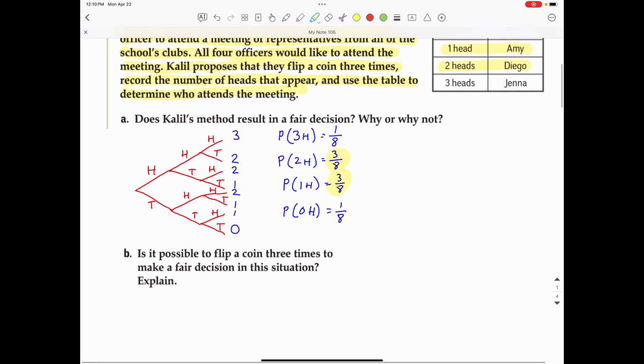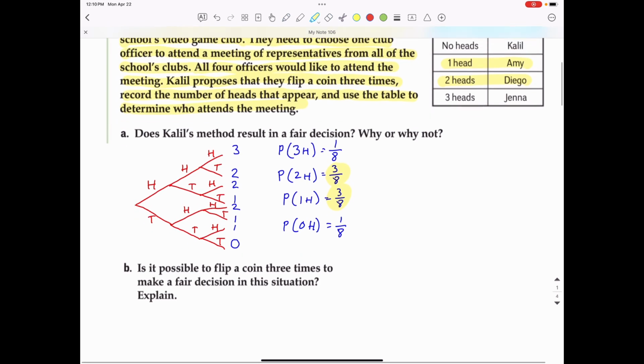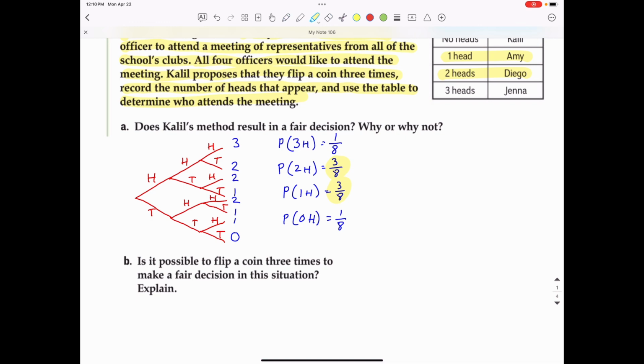Now, is it possible to make a fair decision in this situation? Explain. Yes, it is possible if you take into account the order in which the coins are flipped. So since there are 8 possibilities, you can actually assign 2 of each of the 8 possibilities to each of the 4 players. So we could say Khalil would actually be the winner if it followed these 2 branches. In other words, if all 3 heads are flipped, or if it went heads, heads, and then tails, Khalil will be the winner. If it followed these 2 branches, we could assign those to Amy.